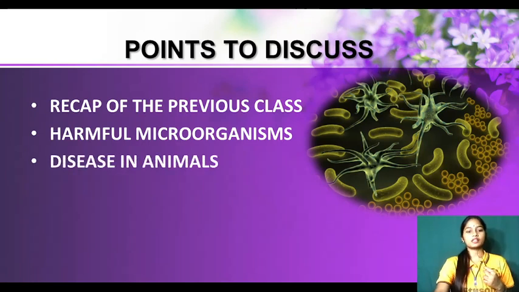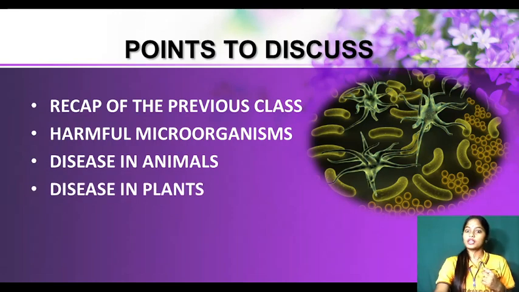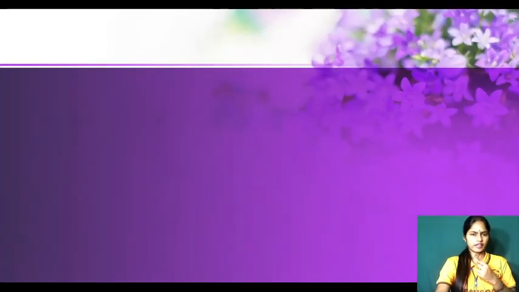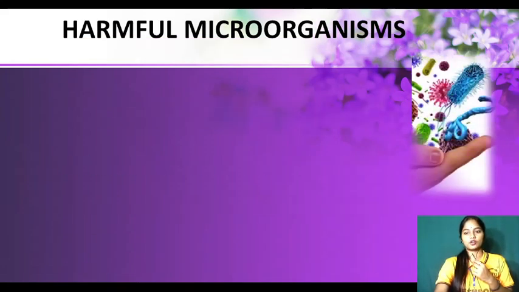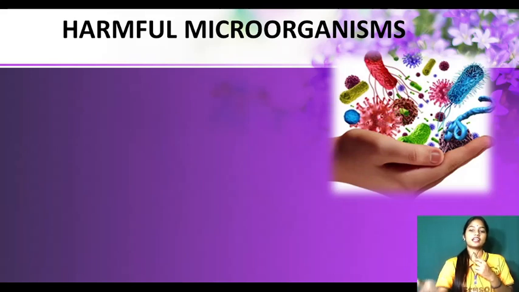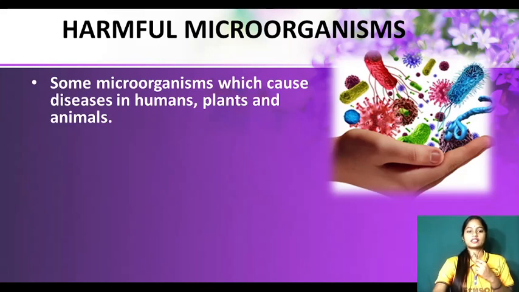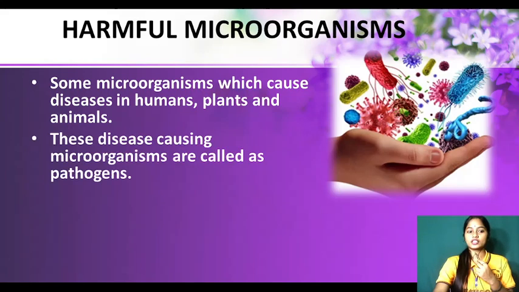Now, they cause disease in animals, and they cause disease in plants also. See, they are very bad. So let's discuss one by one in a lot of detail. So, harmful microorganisms. As I told you that day, nothing is there in my hand but everything is there. So many microorganisms are there. Some microorganisms cause diseases in humans, plants and animals, because they are harmful. So what are they called? These disease causing microorganisms are called pathogens.